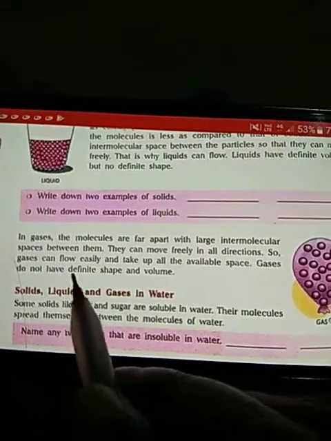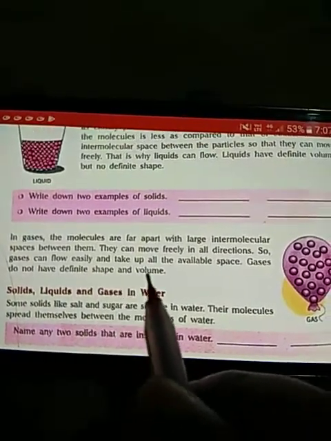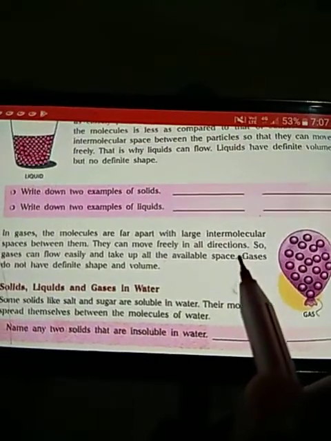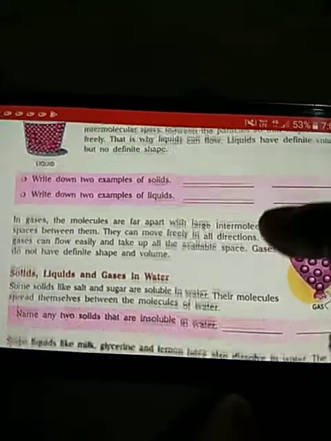Gases do not have a definite shape and volume. This is the property of gases, that they do not have any shape or a fixed volume.